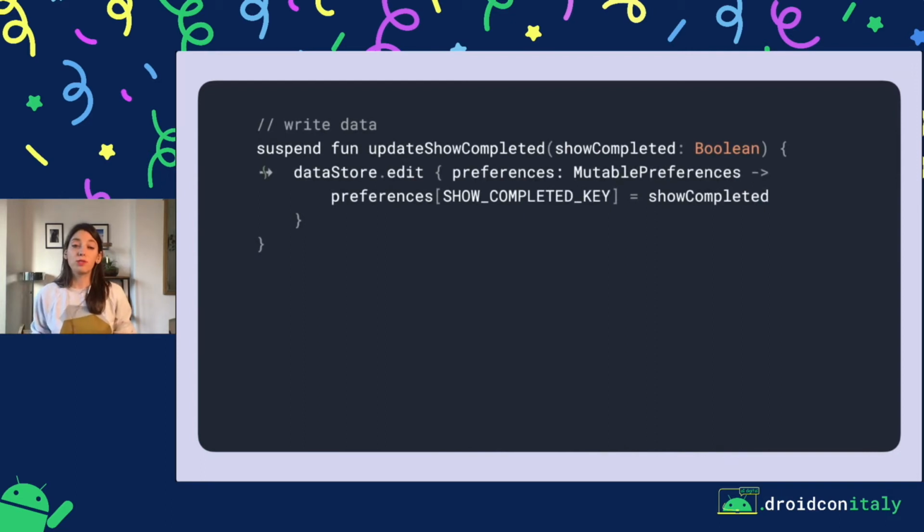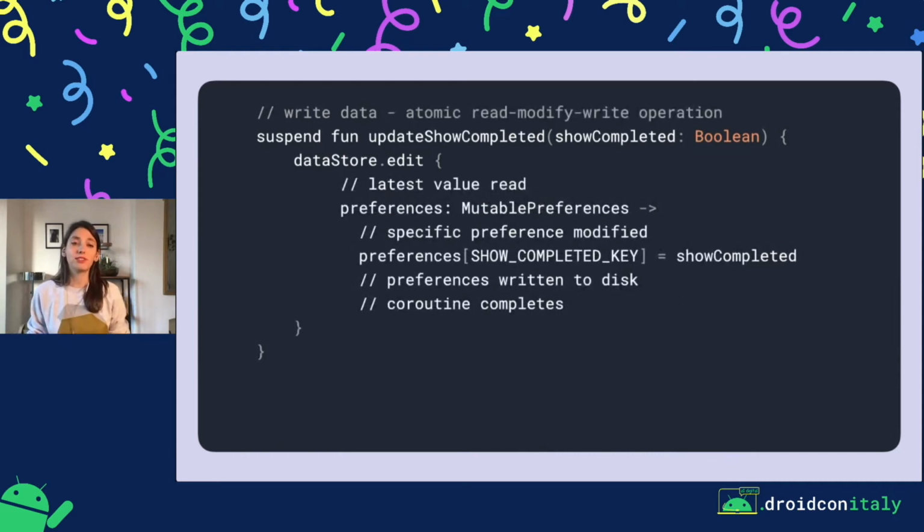If we want to write data, then we would use datastore.edit. And this datastore.edit is a suspend function. So here in the lambda, we would get a reference to a mutable preference. So now we can actually modify the information inside our preferences. So here we just call preferences with a key, and then we set the new value.